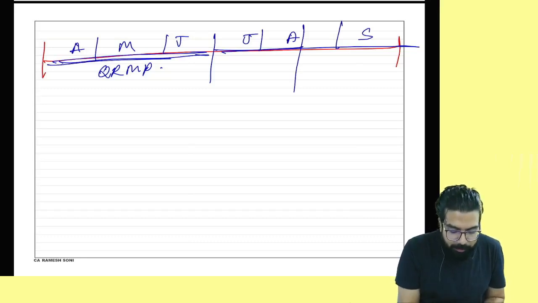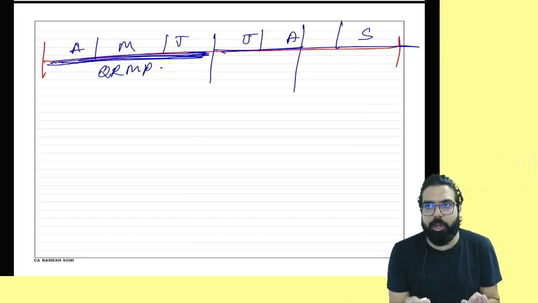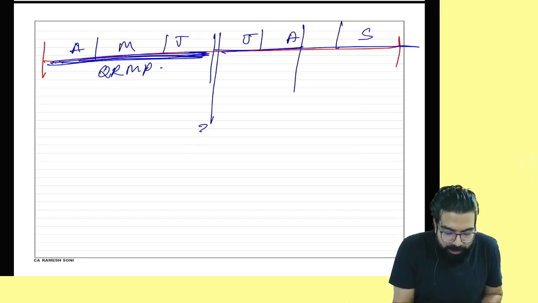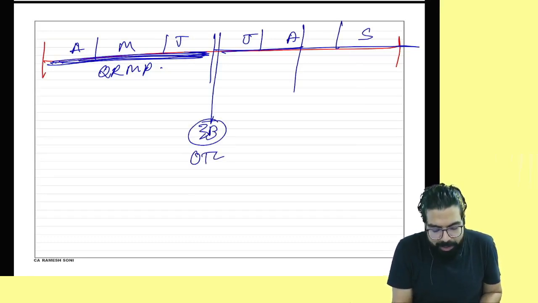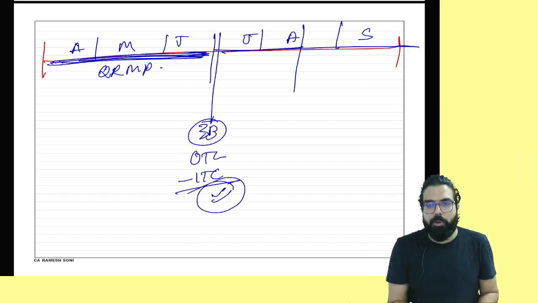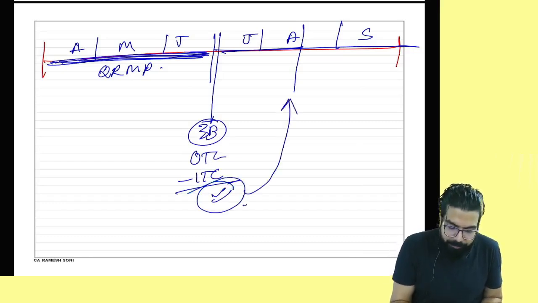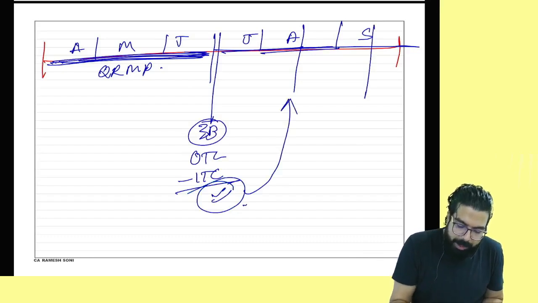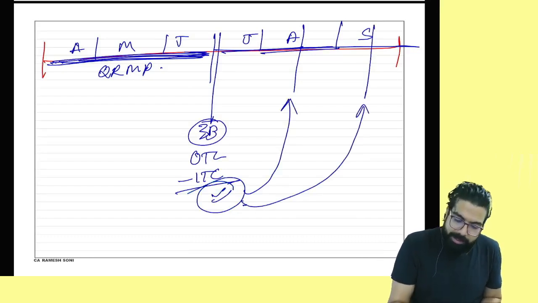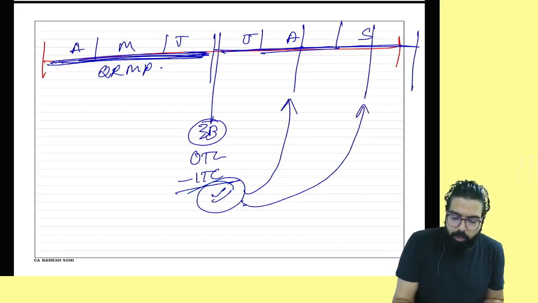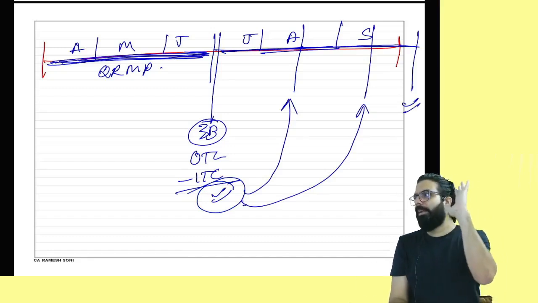This QRMP scheme, you are already under the QRMP scheme in the months of April, May, June. You would have filed your GSTR 3B: output tax liability minus input tax credit. How much did you pay? Of that amount, you can pay 35%. For August, you can pay how much? 35%. And then when the quarter gets over, do the actual calculation and pay the balance.